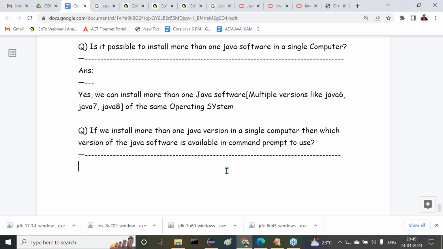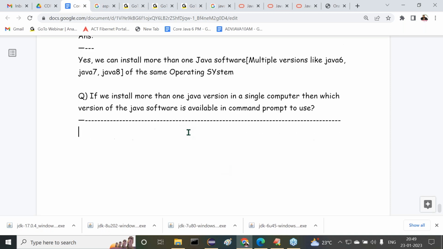Three versions of Java software I installed in my system. Am I right or not? Out of these three versions, which version is coming to my command prompt to use? Of course, in the examples I showed Java 8, but what is the actual answer? All right, sir.